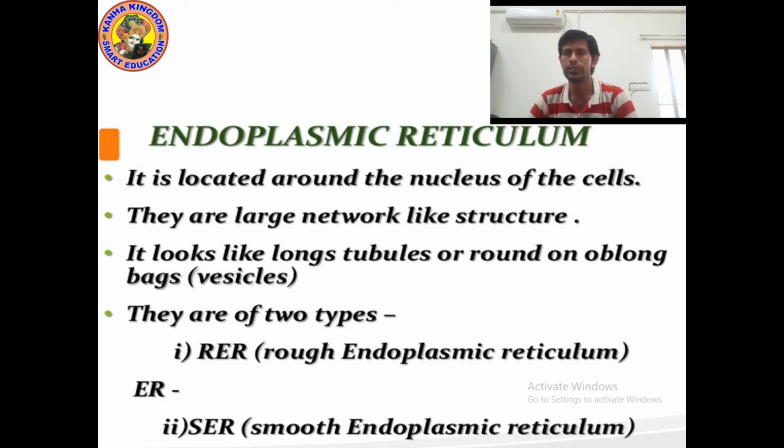Now we will see the function. So kids, remember, endoplasmic reticulum is located around the nucleus of the cell. It is a large network-like structure that looks like long tubules or round or oblong bags like vesicles. There are two types of endoplasmic reticulum, RER and SER. Now let's see the function.